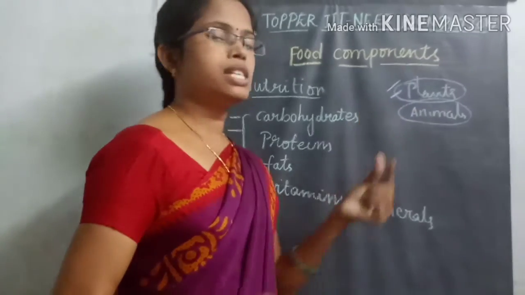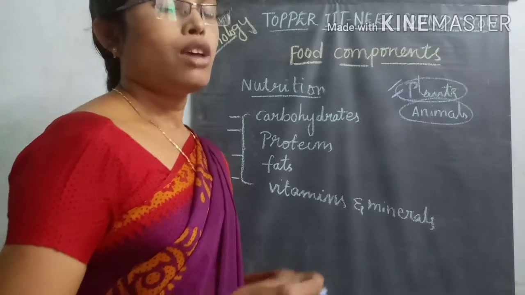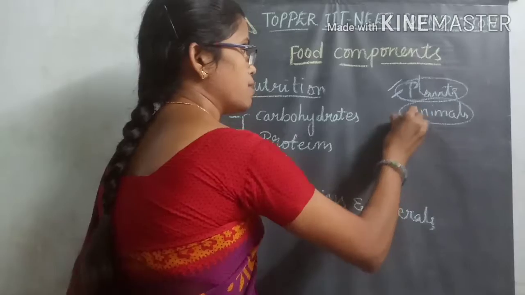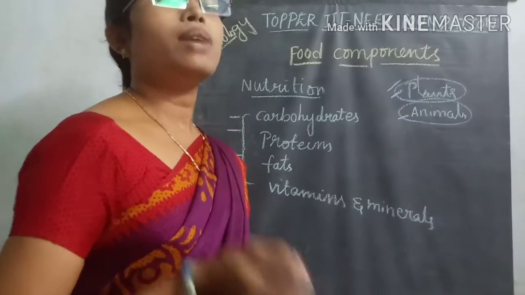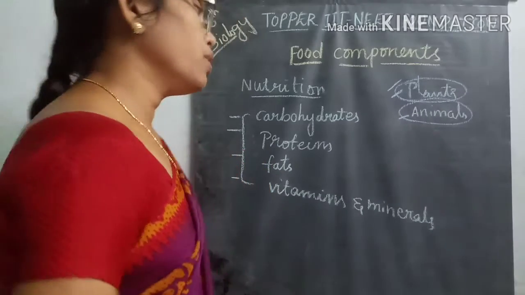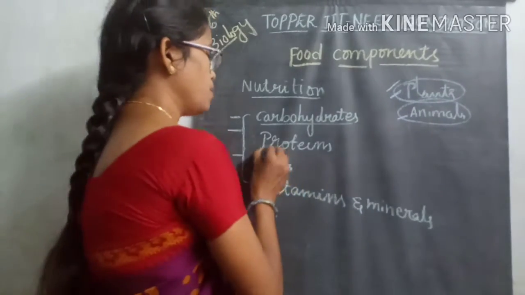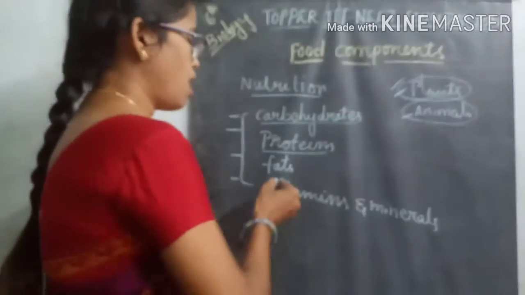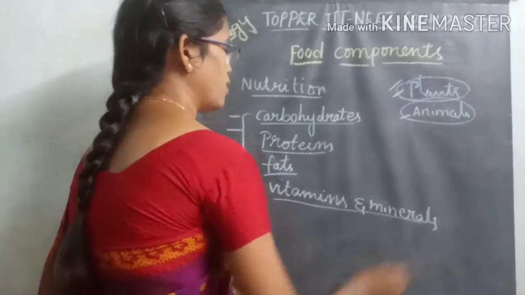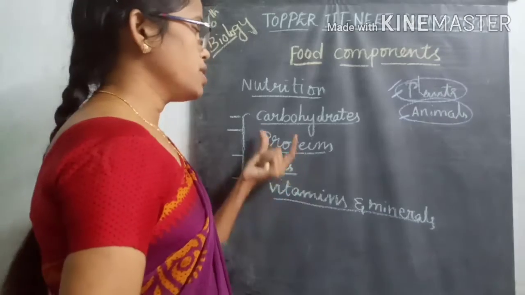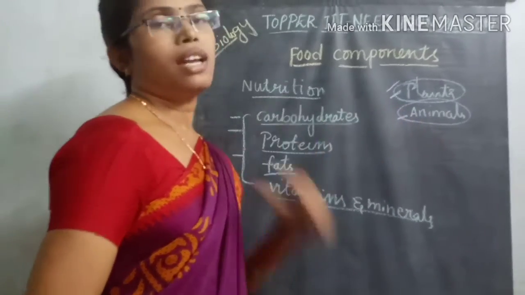So animals depend on other organisms for food, and take different varieties of food materials from different sources. The food materials are carbohydrates, proteins, fats, and vitamins and minerals. These are the different components taken by animals.